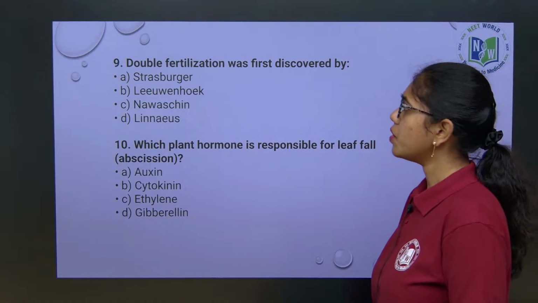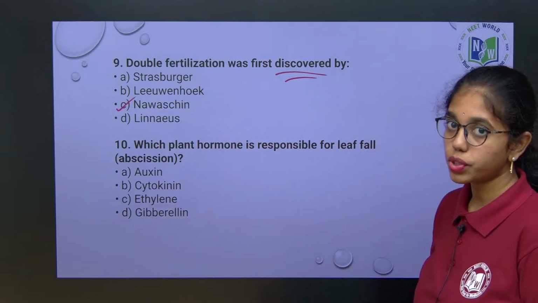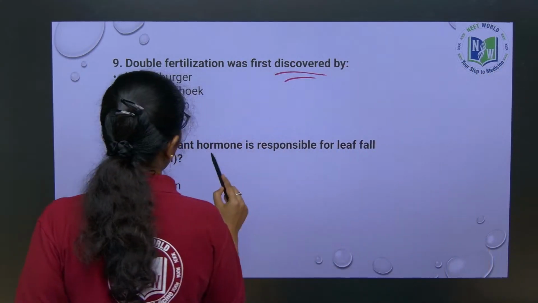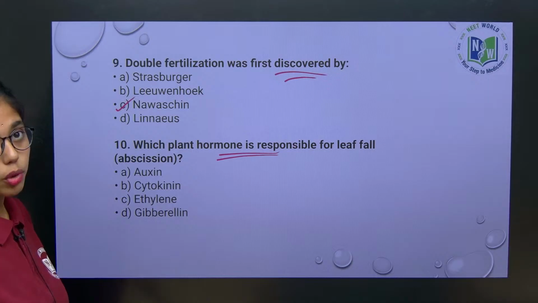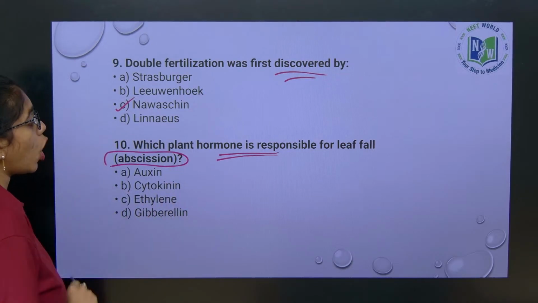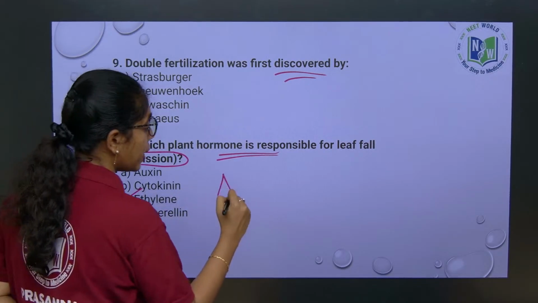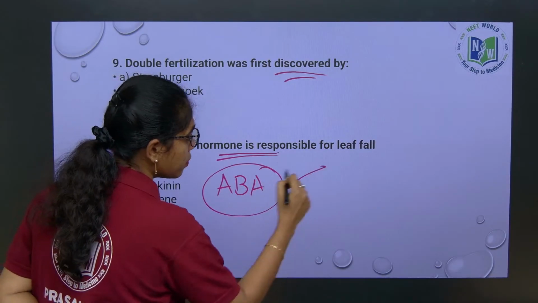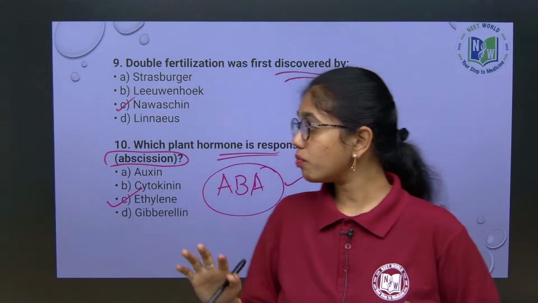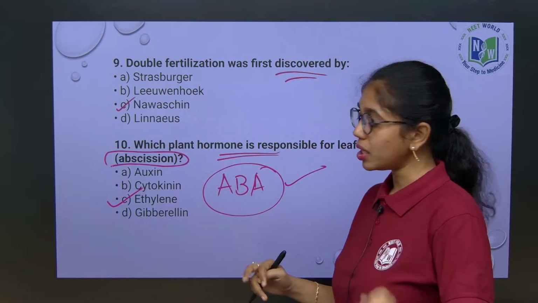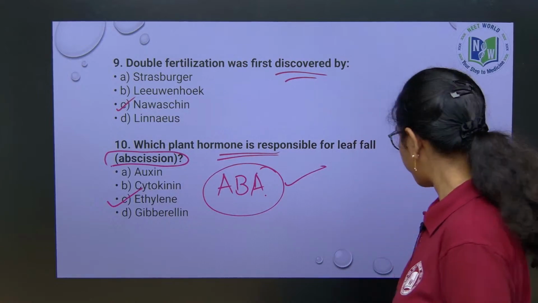And next, double fertilization was first discovered by Nawaschin. Which plant hormone is responsible for leaf fall? If this is your question, which hormone is responsible for abscission? The hormone responsible for abscission is ethylene. If ABA is mentioned as an option, then your option will be abscisic acid. If ethylene is given, then your answer should be ethylene. The primary abscission is promoted by abscisic acid, then after this comes the priority of ethylene.